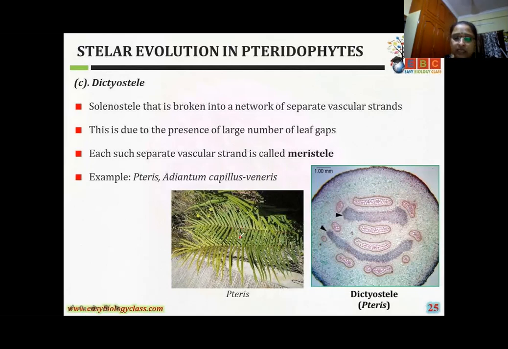You can observe only leaf gaps, girls, in this one. So having overlapping leaf gaps, the stele becomes broken into longitudinal strands or meristeles. When there are numerous meristeles, the stele looks like a cylindrical mesh; such a siphonostele is called dictyostele. Here each meristele, see here, this is due to the presence of a large number of leaf gaps. Each separate vascular strand is present, and to identify each and every leaf gap, the vascular strands are present.